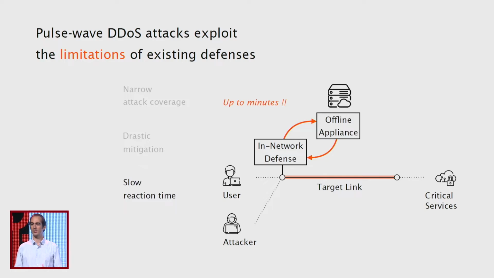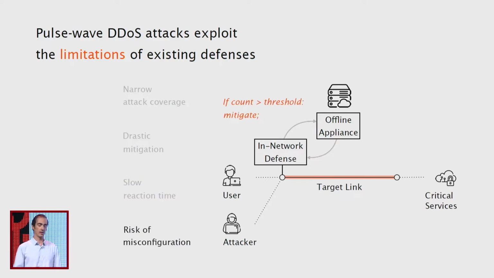Third, existing DDoS defenses have slow reaction time. The reason is that they are usually composed of hybrid architectures in which we have an in-network defense responsible for detecting the attack, and an external facility that is the one responsible for deciding how to mitigate those attacks. So the time that it takes for the in-network defense to reach the external facility until the external facility manages to mitigate the attack can take in the order of seconds or up to minutes. Pulse wave DDoS attacks exploit this limitation by sending this succession of attack pulses, such that by the time that the defense has managed to mitigate one of the pulses, another pulse kicks in, making the whole mitigation process restart all over again.